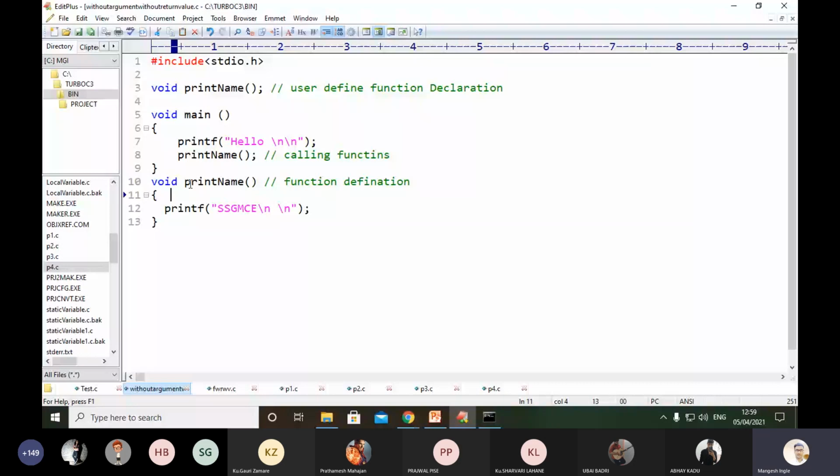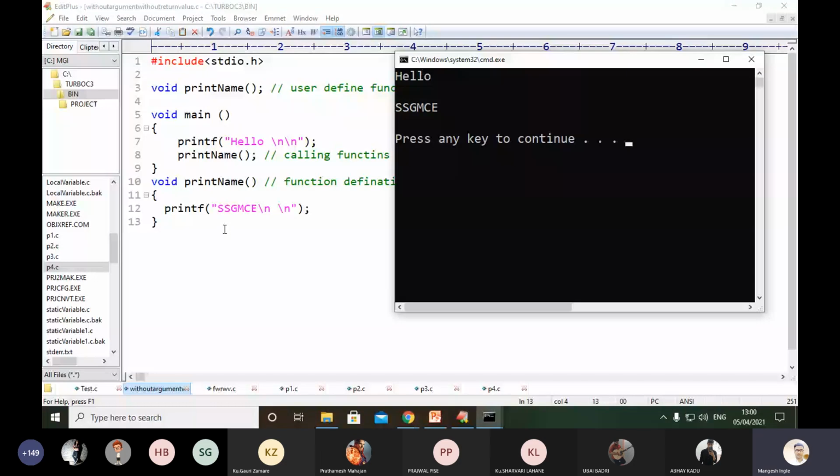That printname function has a body, and inside that body there is one function, printf. We know the default property of the printf statement: whatever we have declared inside the double quotations will be displayed as it is. If you run this program again, you can see hello and ssgmc. So these two messages we get as output from this program. This is a sample program for understanding functions without arguments and without return value.